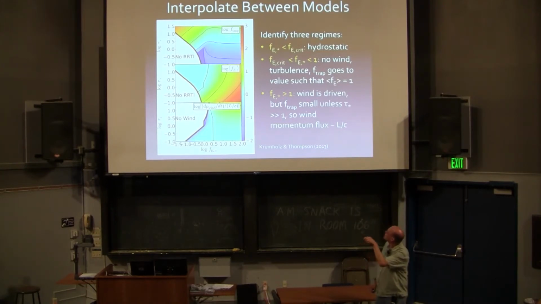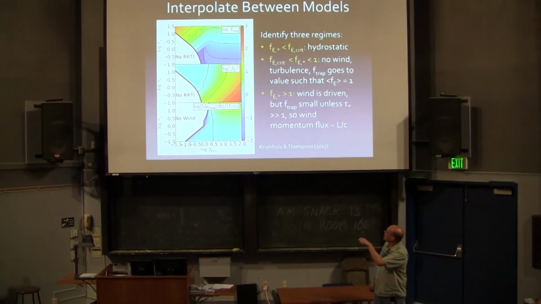So let's just focus on this top panel, which is showing F trap. Here I'm showing on the x-axis FE star, and on the y-axis tau star. If FE star and tau star are small enough, then I'm back in that stable case I showed you before where there's no instability.